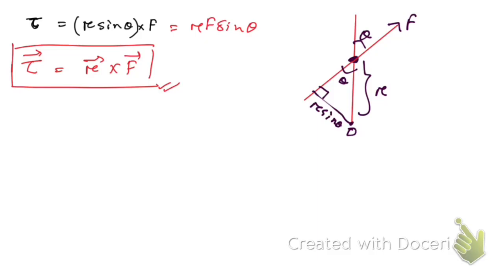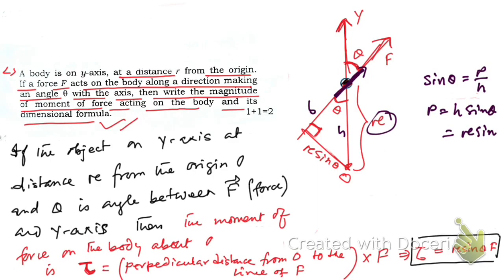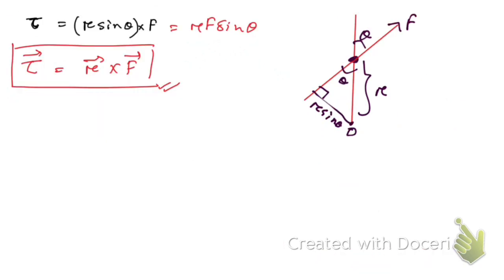Then let me go back to the question again. We also need to find the dimensional formula. Here, this is distance, this is force.